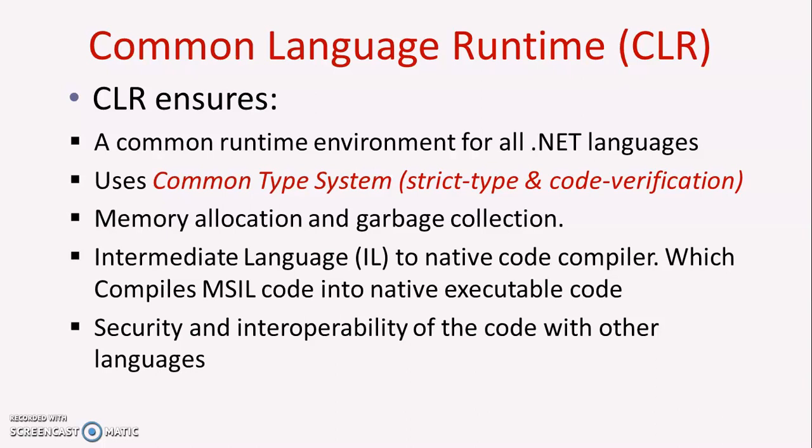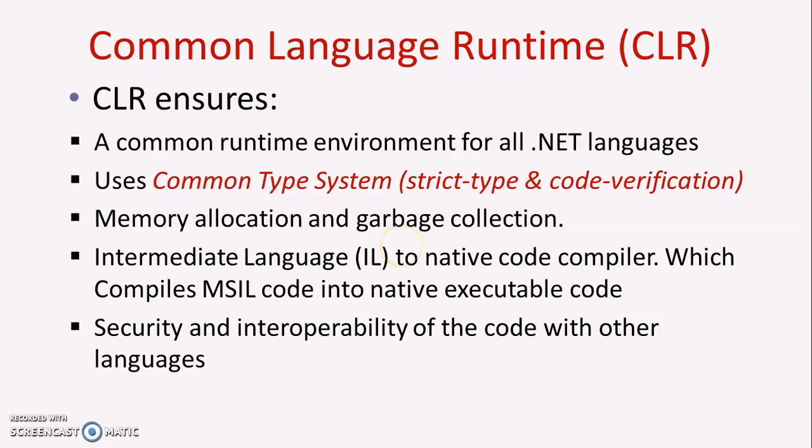So that the code will get executed. Also its role is to allocate memory for any variable you declare, or at runtime for the creation of objects; the allocation of memory is done by the CLR. And after the use of those variables or objects, for deleting the trace of the object, we use garbage collection.